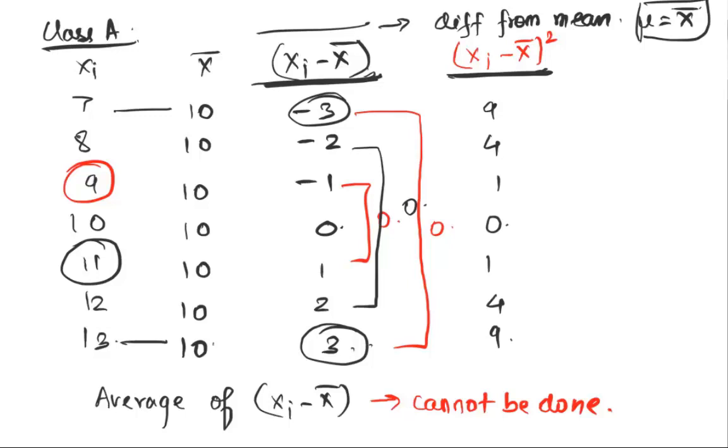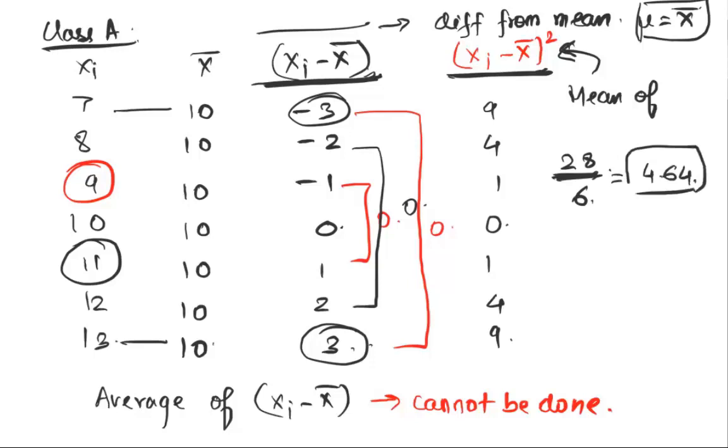Now I'm going to compute a mean of this quantity. When I compute a mean of this quantity, that's going to be 9 plus 4, 13, 14, 2 is a 28, 28 by 7. Sorry, absolutely, it should be 7. So that gives me 4. So the variance of this data set is 4.